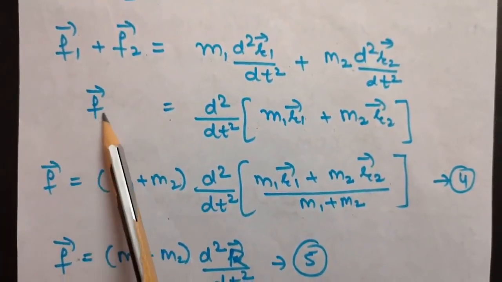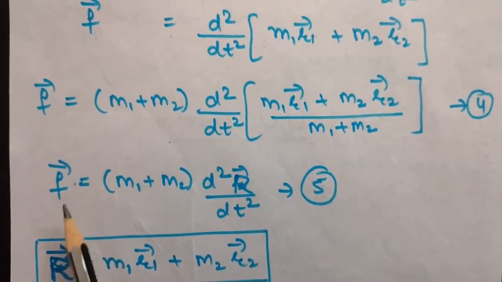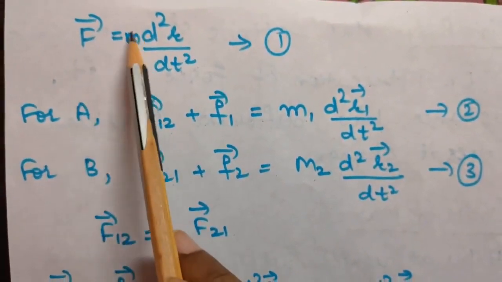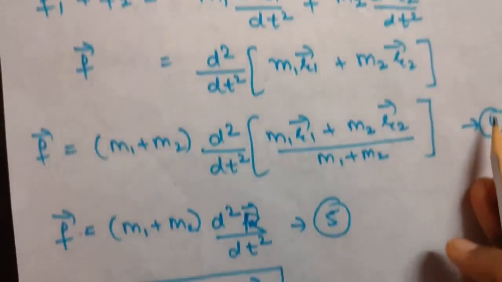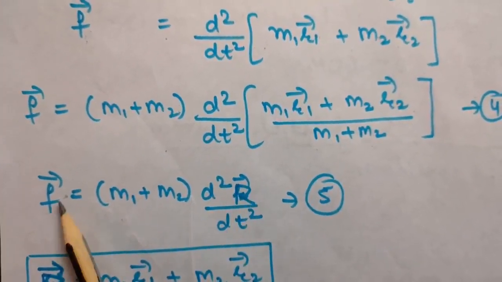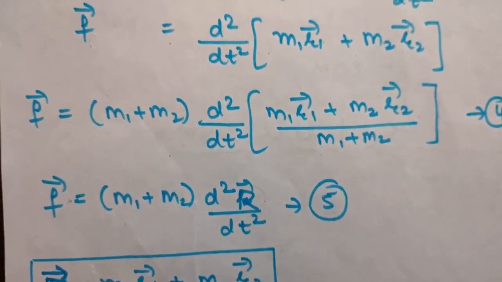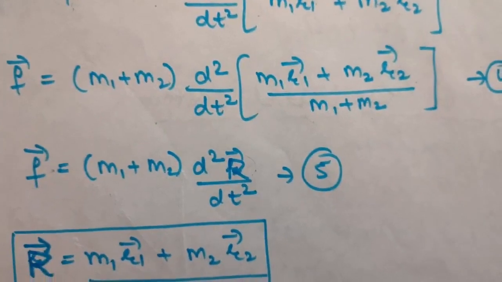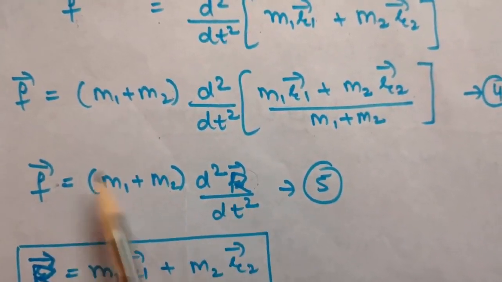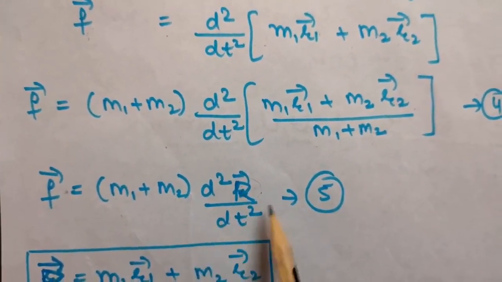That is, f is collectively written for bodies A and B. Therefore, if I write the general term for f using this one, that will be small f is equal to, instead of m, we will have both the bodies, that is m1 plus m2, and I am denoting the r for both the bodies to be capital R. So this will be nothing but the center of mass, because at this point the mass of both the bodies is supposed to be concentrated. Okay, so this is the general form for small f, that is m1 plus m2 d square capital R by dt square.